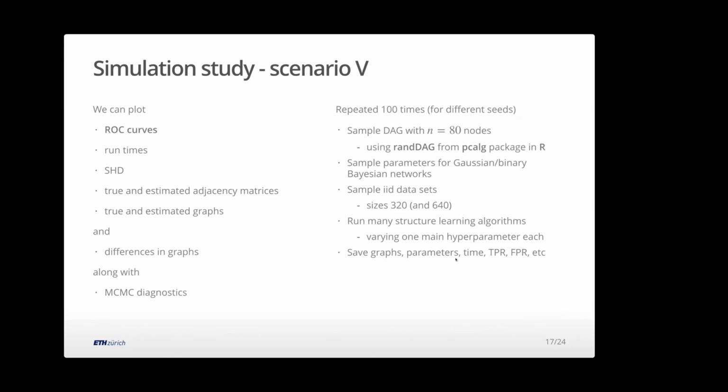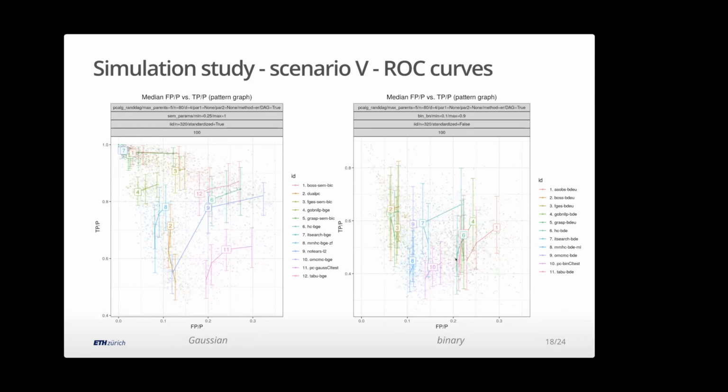And here I want to highlight one of the things you can do with this package. Once you've installed it, you can run this very, very easily. Here, instead of doing all 50 algorithms, we picked a subset. Otherwise, you'd have 50 lines in the plot and it'd be a bit hard to talk about. So we picked a representative sample of 12 in the continuous case and 11 in the discrete binary case.